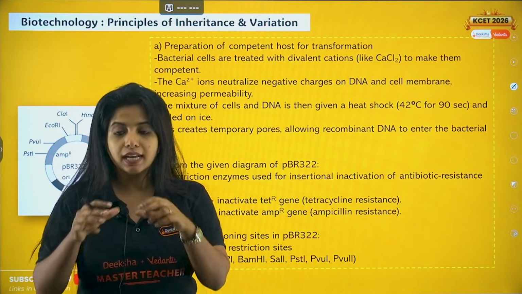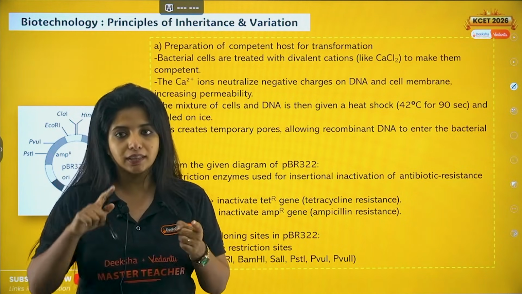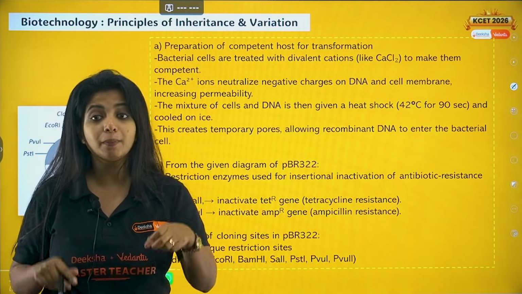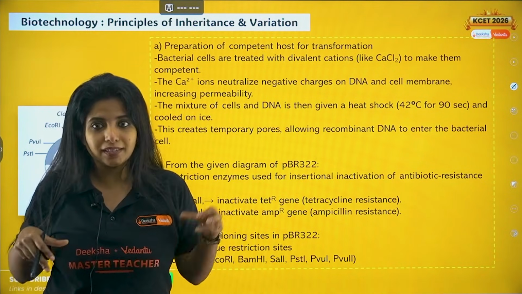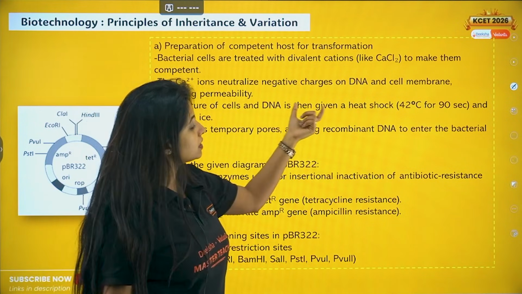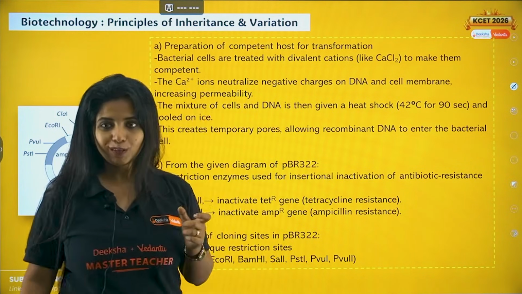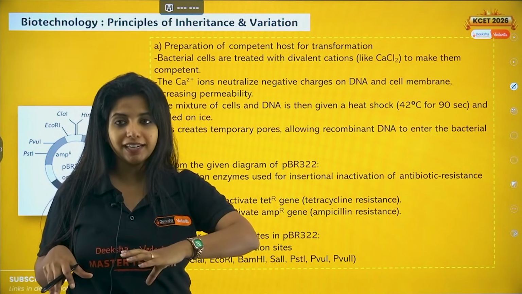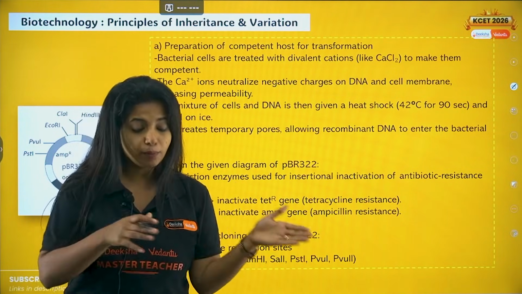So first of all, the divalent cations which are there neutralize the negative charges on the DNA which has to be picked up, and also on the cell membrane of the cell which is going to undergo this process. Now the mixture of cells and DNA is given a heat shock. Initially it is in a cold environment, now we are putting it in a heated one. Okay, heat shock is given, so the temperature is being shifted.